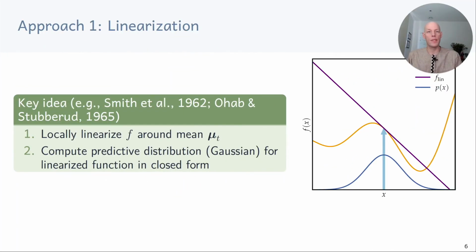Let's get started with linearization. The key idea is to locally linearize f around the mean of p of x and then compute the predictive distribution for the linearized function in closed form. Because p of xt is assumed Gaussian, the distribution of xt plus 1 for this linearized function is also Gaussian.